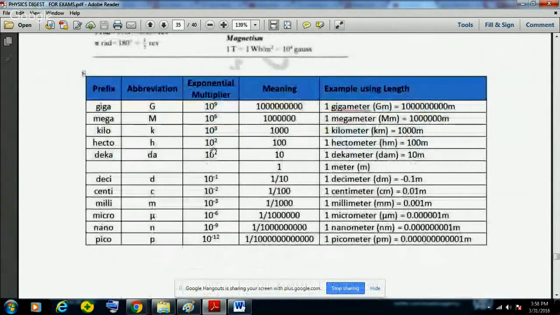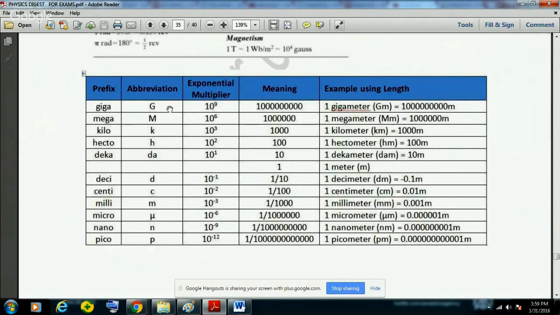Then these are some of the terms related to the meter. Deca means 10 to the power 1, hecto means 10 to the power 2 meter, kilo means 10 to the power 3 meter, mega means 10 to the power 6, and giga means 10 to the power 9.